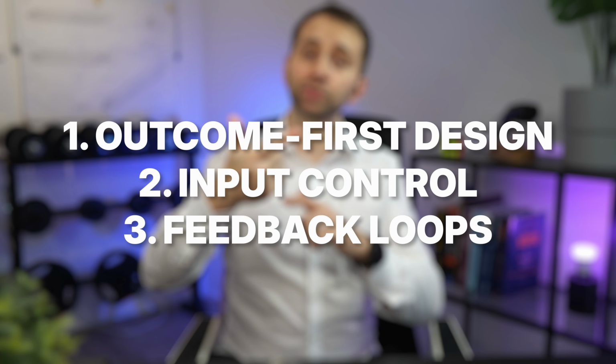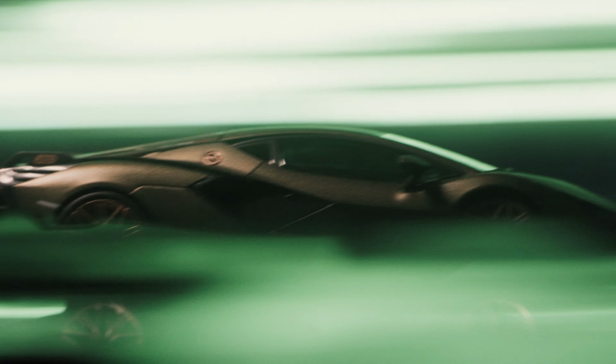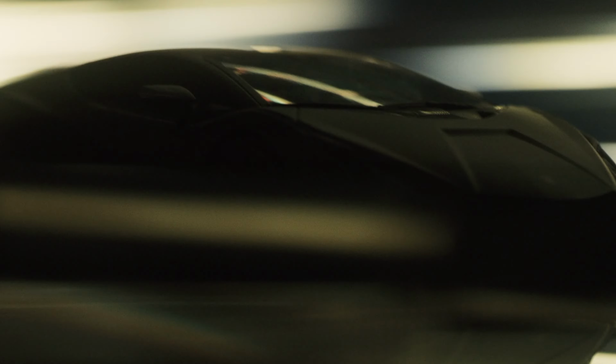The engineering approach to fitness begins with 3 principles: outcome first design, input controls, and feedback loops. Let's break each down. Outcome first design. Build muscle isn't a goal, lose fat isn't either. Engineers don't say I want a fast car, they define it. 0 to 100 in under 4 seconds. Max torque at 3000 RPM. Carbon fiber chassis to reduce weight. Now they can reverse engineer the components to get there.